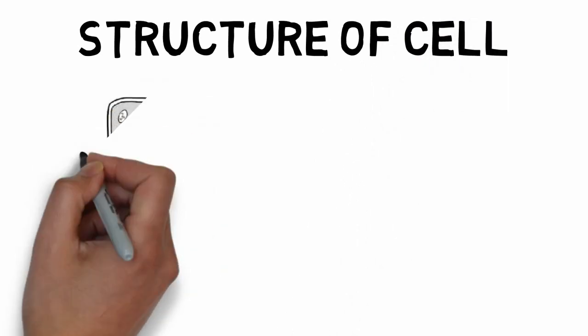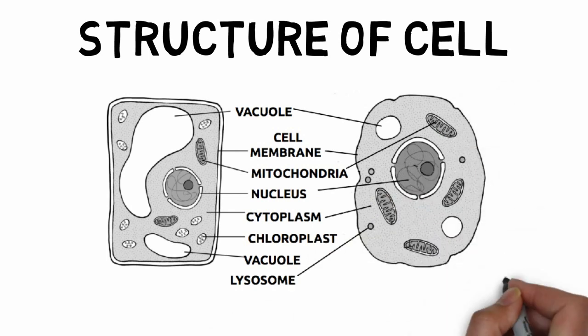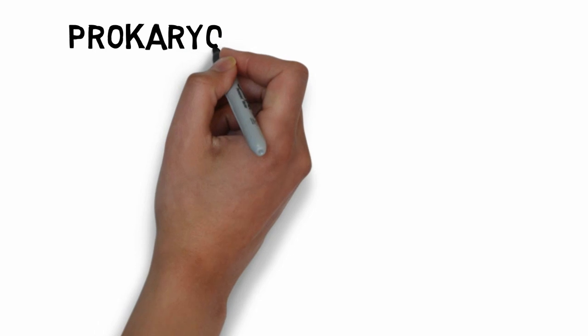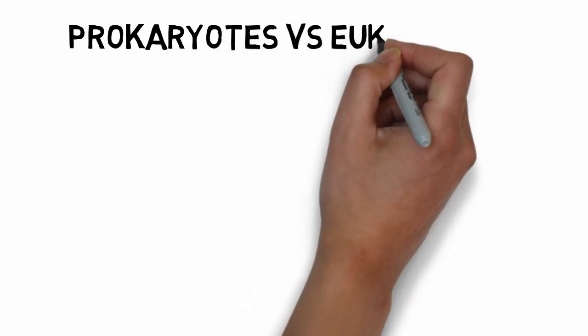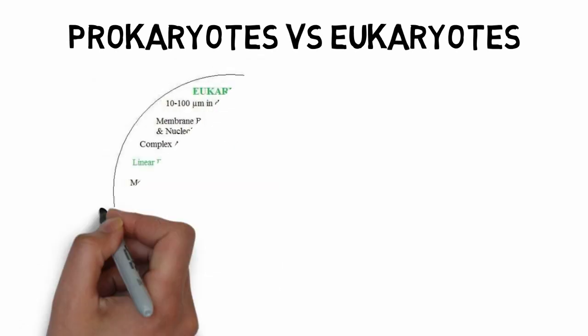Now we will describe the structure of a cell. Right now on your screen there is a structure of a plant cell and an animal cell, but this time the plant cell is on the left side and the animal cell is on the right side. So some of the characteristic features are like that. In case of the plant cells, the vacuoles are generally large in size. Plant cells have the chloroplast, but animal cells do not have the chloroplast, and so on.